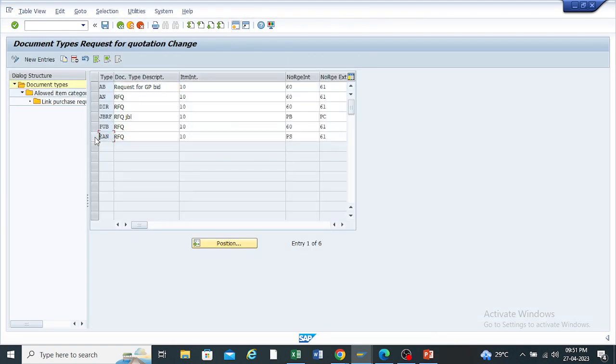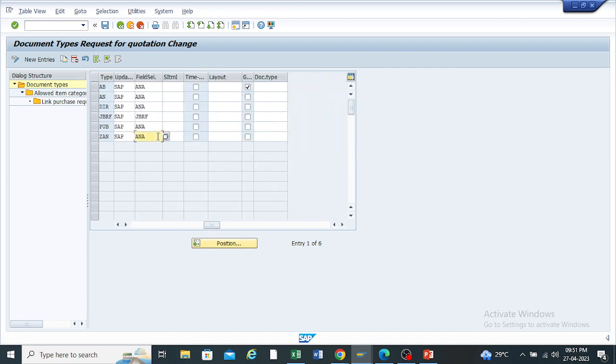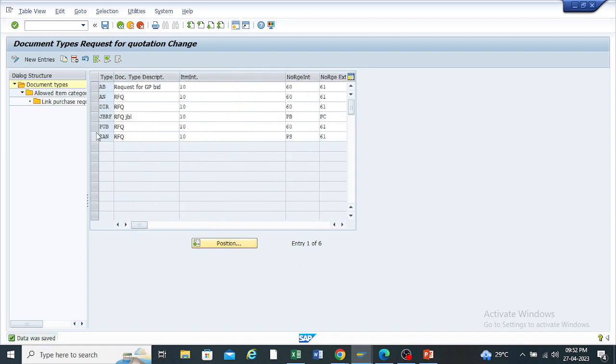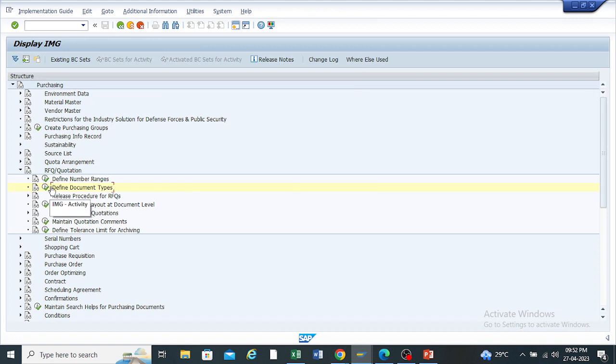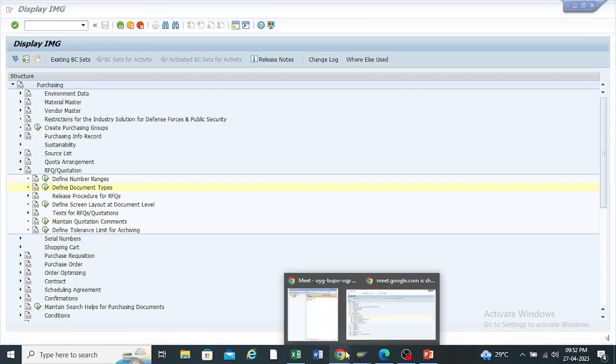Okay, and enter this field selection in your document type. This is my customized document type, and I'm entering the field selection as ZANA, which is hybrid. Like this, you can customize your quotation number, whatever you want, and use it for further processing of creating your RFQ number. This is the customization knowledge about the RFQ. So you can try to practice it: define number range, document type, and screen layout. Currently, do you understand what the field selection and screen layout are? Anyone? Any doubts regarding the field selection?